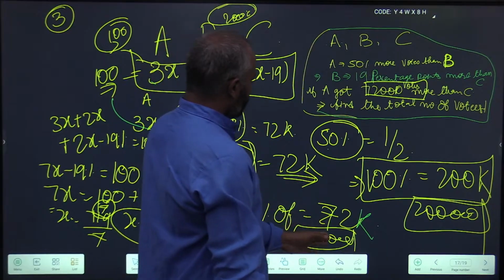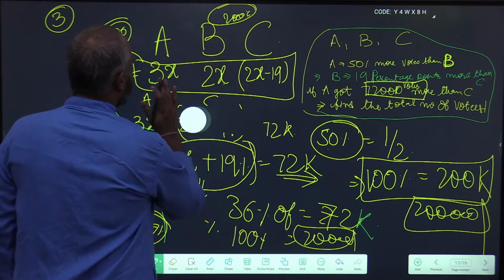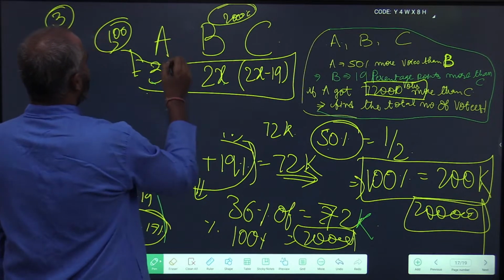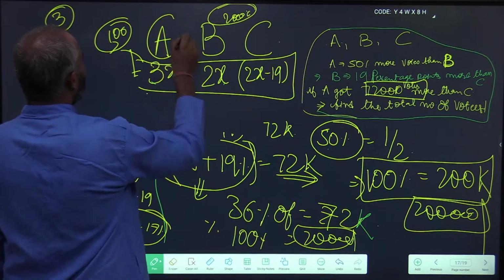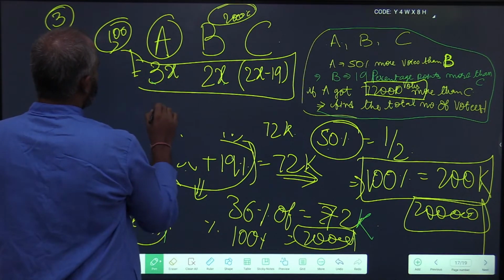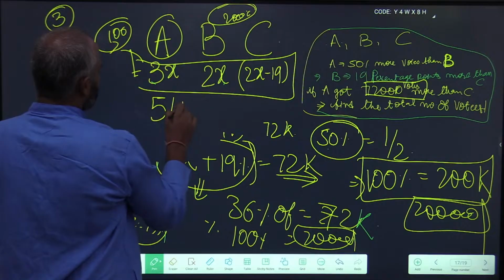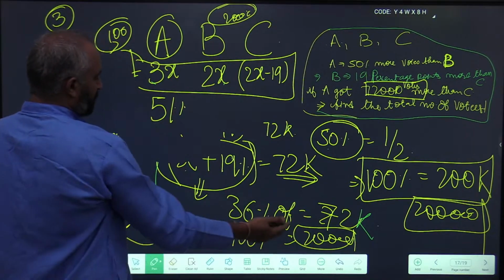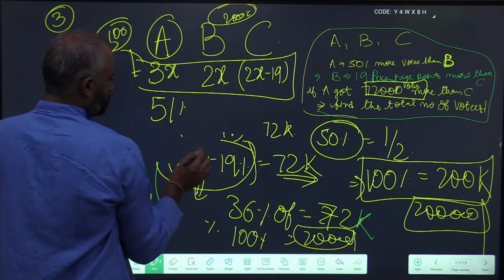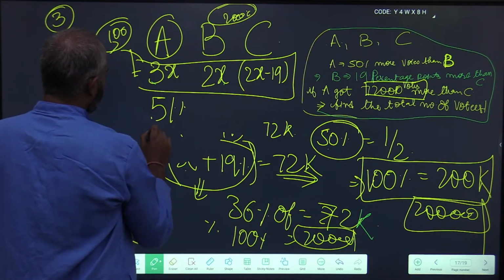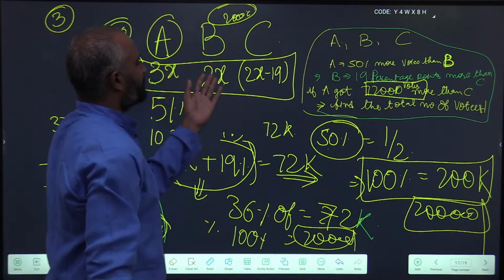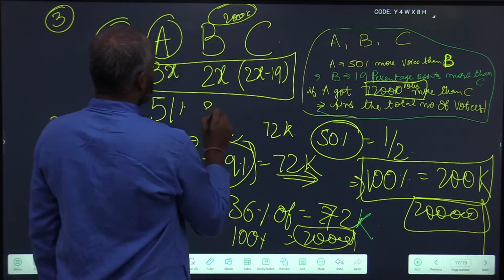And you can solve any one of the problems now. If he asks for, suppose, the votes polled by A, it is nothing but 3 into 17, 17 threes are 51%. So 51% of 20,000, it is nothing but 10,200. In the same way, you can find this, 17 is 34%.